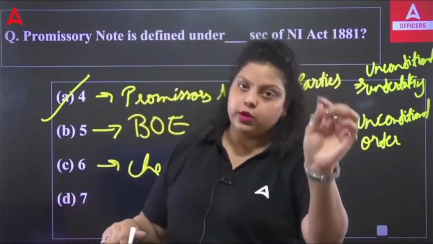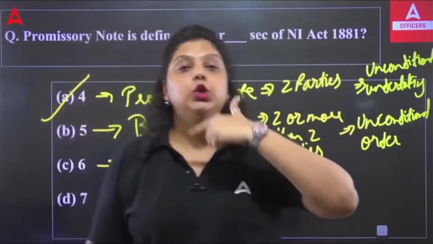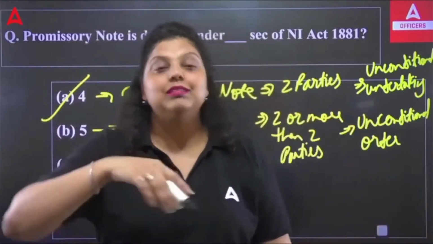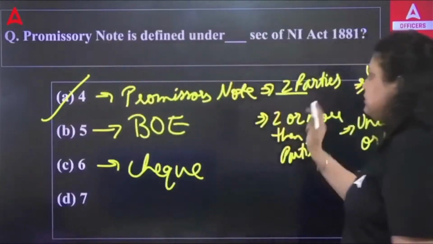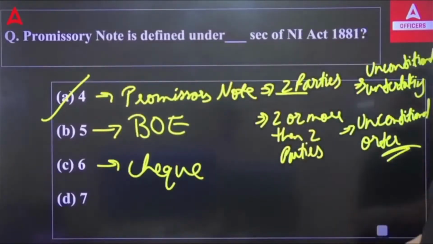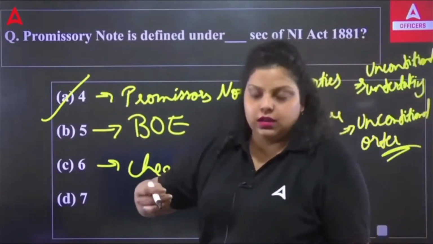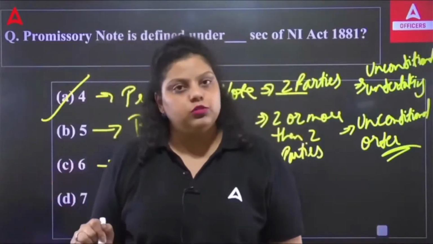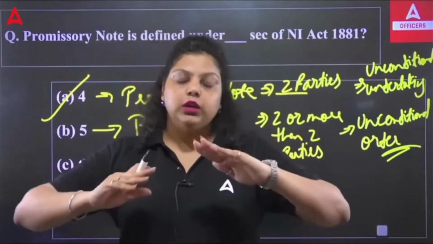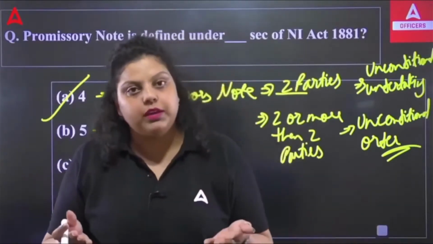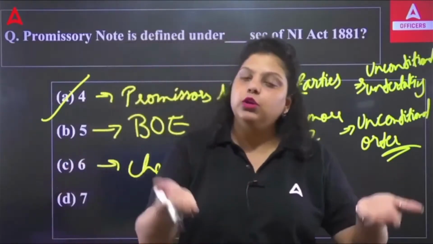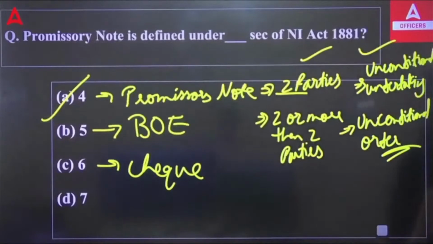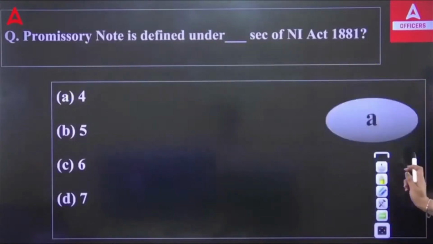If you have promised you are going to pay on the 30th of August, you are taking the undertaking that I am responsible, no matter what, I will pay your money on the 30th of August. This is the unconditional undertaking. Two parties will be there. Now, what does unconditional order mean? It means you are ordering your bank that no matter what, on 30th of August, you have to make this payment to this particular customer. This is known as an unconditional order. So in bill of exchange, you are giving an order to your financial institution, and in case of promissory note, you are taking the undertaking by yourself. These are the two differences between promissory note and bill of exchange. So the right answer is A.